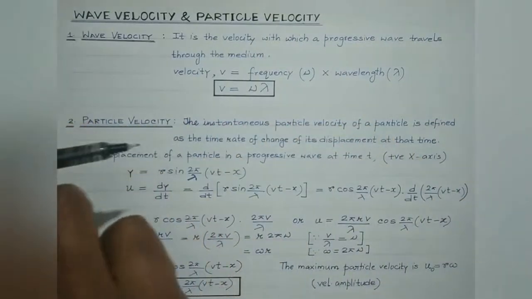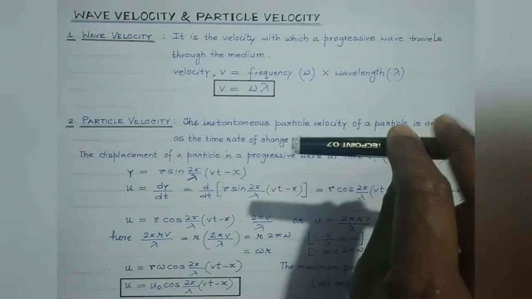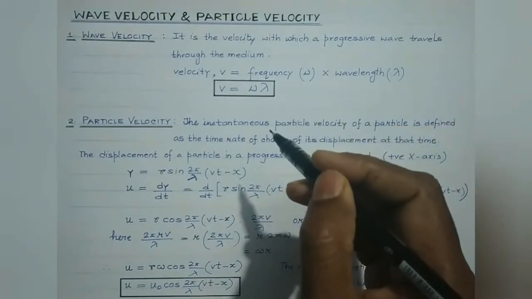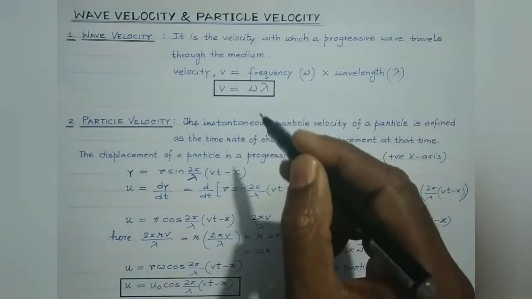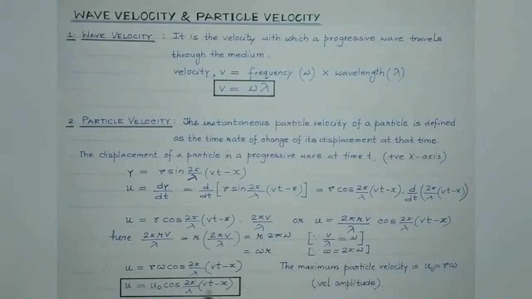So when a traveling transverse wave propagates through a medium, the particles of the medium oscillate up and down harmonically about their mean position. So this is the expression for the instantaneous velocity of the particle of the medium, which is executing oscillatory motion about its mean position.